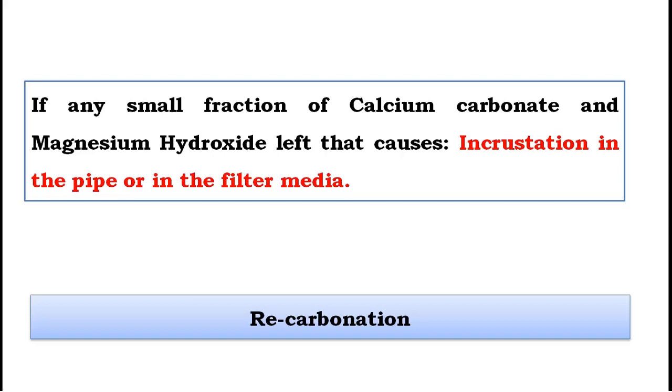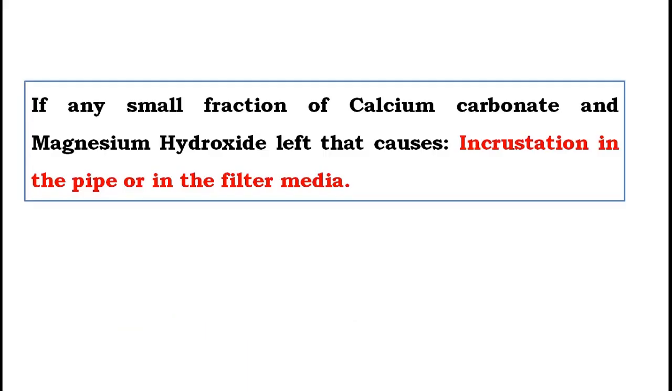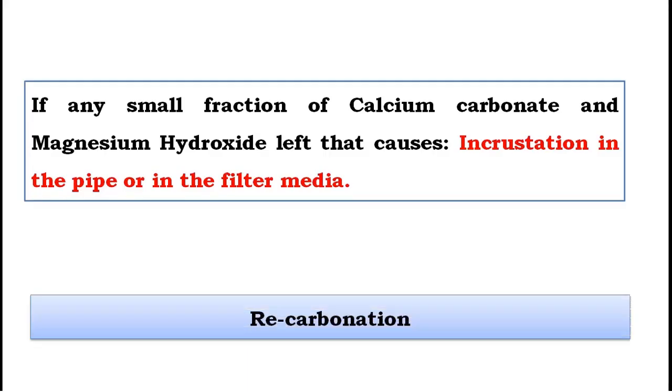Recarbonation is not to induce temporary hardness, this is to minimize the incrustation problem. Understood? Only when you think that all CaCO3 and MgCO3 are not removed, some amount is left inside, then you go to the recarbonation process.